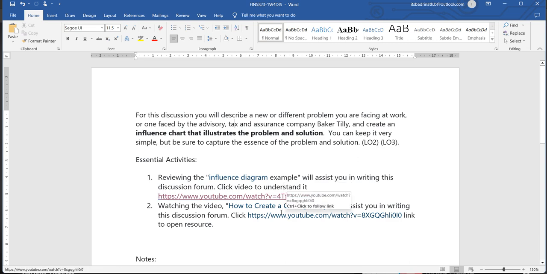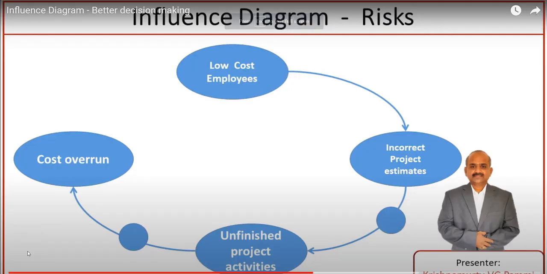Let me show you a simple example on YouTube. Take this example. Suppose the organization wants low cost employees to be recruited. Though we have very skilled employees in the organization, if we take low cost employees, what happens is that because of the low cost, project estimates will be very incorrect, because they cannot perform as a regular employee performs.